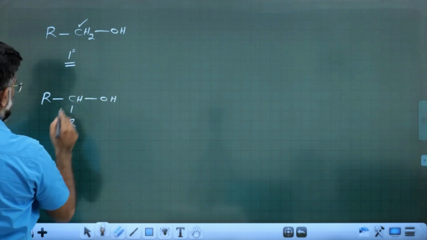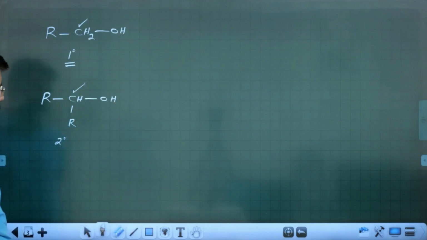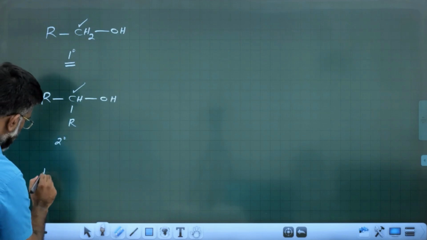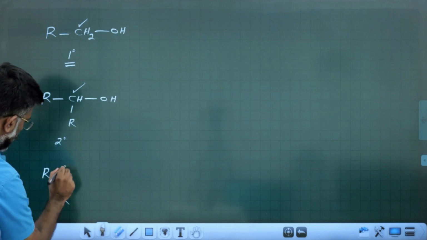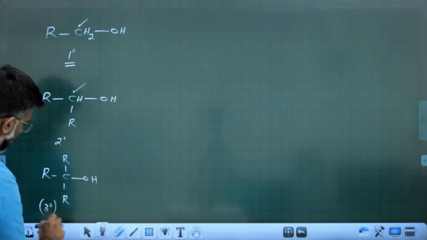Or it is R2CHOH. This is a secondary alcohol, the OH on a secondary carbon atom. Or it can be R3COH. This is a tertiary alcohol.